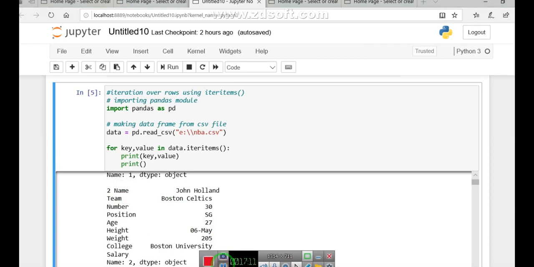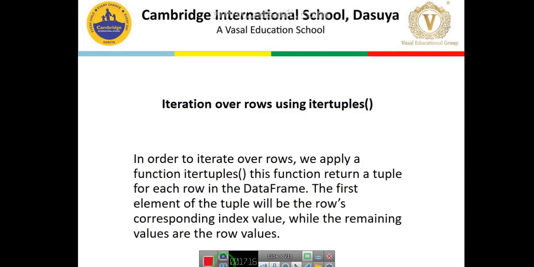Now students, we will switch over to our third function. So dear students, the final function for today is iteritems, no, itertuples. So basically this again picks up the whole tuple. This function returns a tuple, clear, that is the row from the data frame. So the first element of the tuple will be the row's corresponding index value, while the remaining values will be the row values. So first value will be the index value, leftmost, and then its corresponding row values. You can easily see in the example. Then we will switch over to the Python platform.